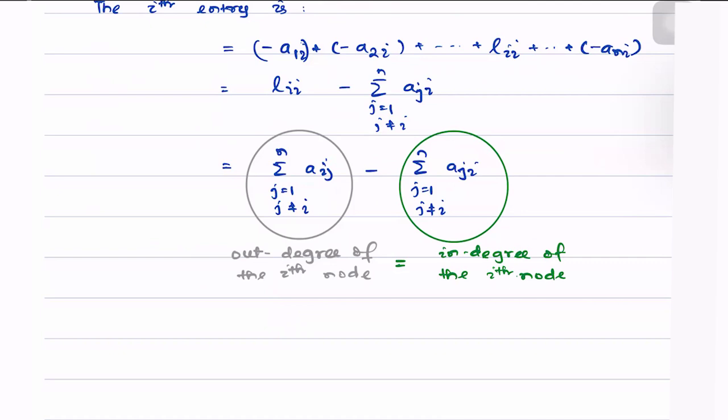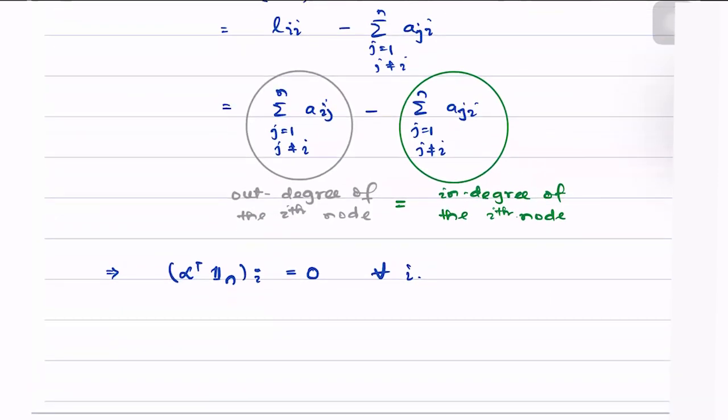So what does this imply? This implies L transpose 1n, the ith entry of this, is simply equal to 0 for every i. We know that L transpose 1n is nothing but 1n transpose L and its ith entry is equal to 0 again for every i.